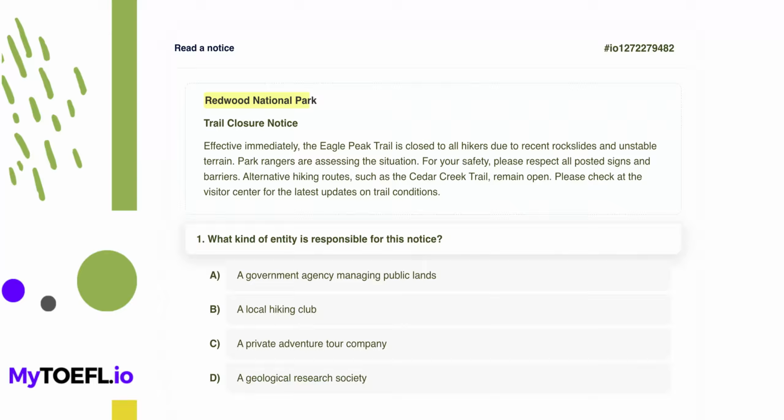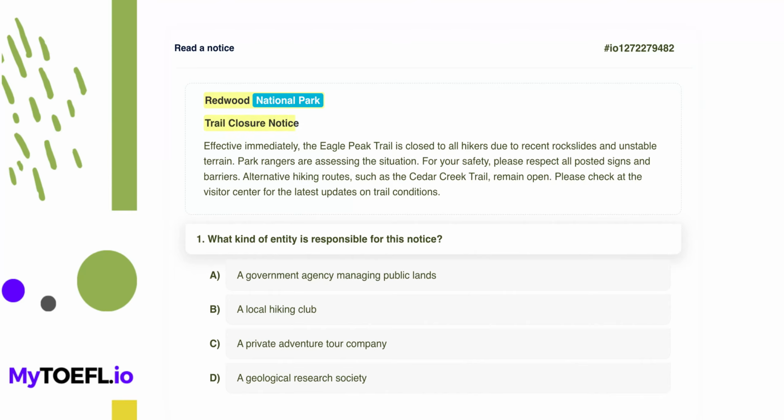Redwood National Park. This title tells us the name of the location where this notice is posted. The key phrase here is national park. A national park is a protected area of land usually managed by a government for conservation and public enjoyment. Recognizing this immediately sets the context. We are dealing with a large public outdoor area managed by official authorities.